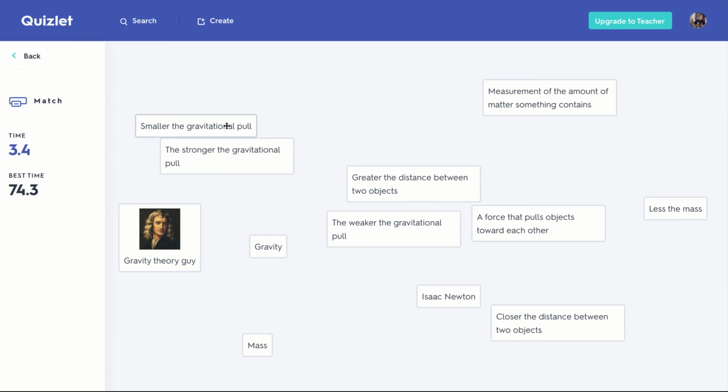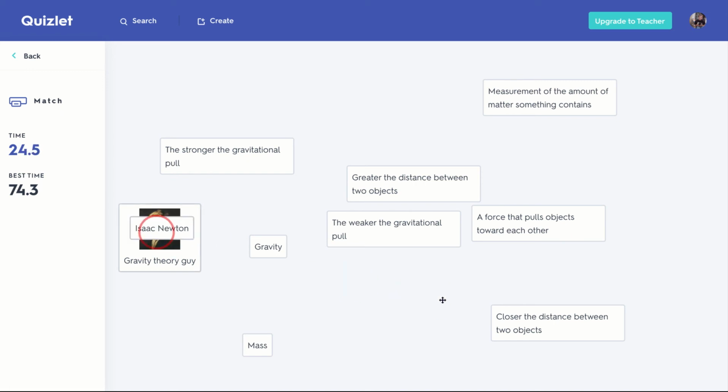Smaller the gravitational pull. So the smaller the gravitational pull, I know is either going to be closer distance between the two objects or less mass. So it's one of those two. Can't remember which one, so I'm going to go there. It wasn't, so it's this one. And see how they disappeared.